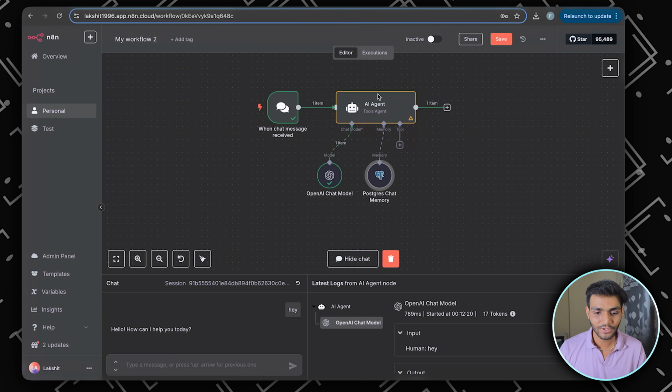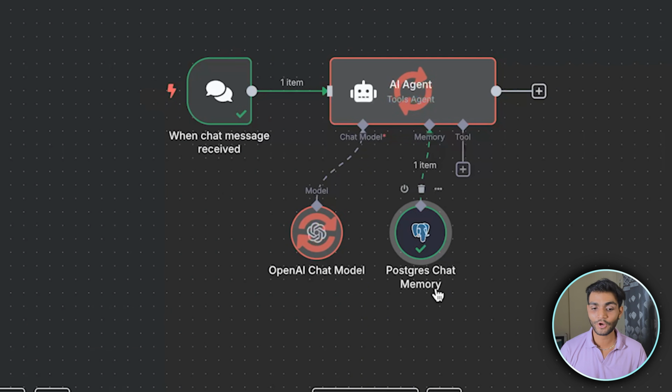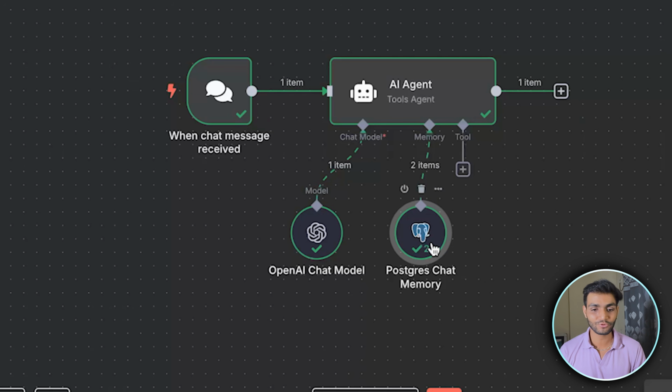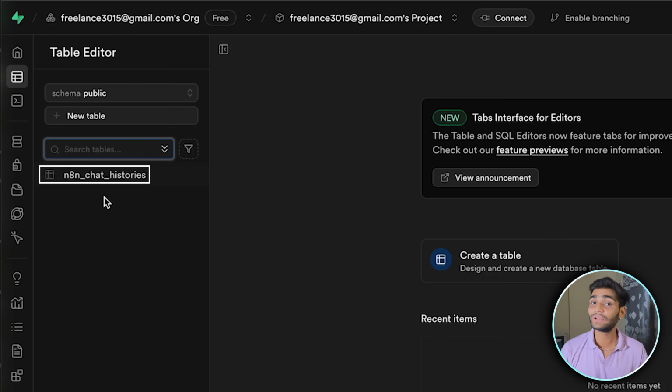So let's test it again. Let's come over here and write, let's send this message. Now as you can see, it has gone inside this Postgres over here. Then it got the reply and sent the message over here again. So let's go to Supabase again. Let's refresh it. Now as you can see, the table has been created.